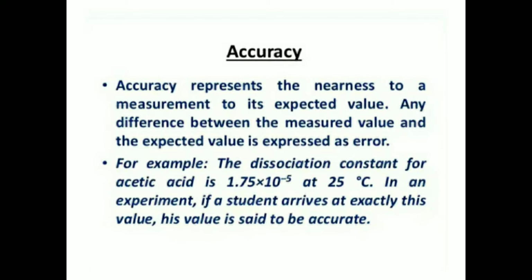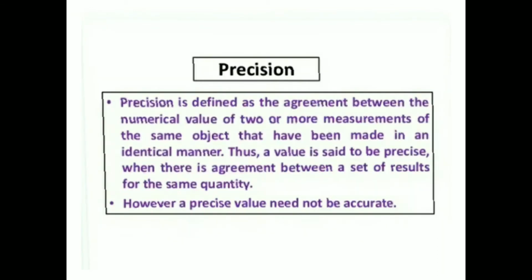Accuracy. Accuracy represents the nearness of a measurement to its expected value. Any difference between the measured value and expected value is expressed as error. For example, the dissociation constant for acetic acid is 1.75 into 10 raised to minus 5 at 25 degrees Celsius. In an experiment, if a student arrives at exactly this value, his value is said to be accurate.